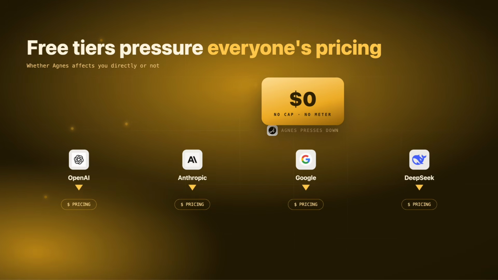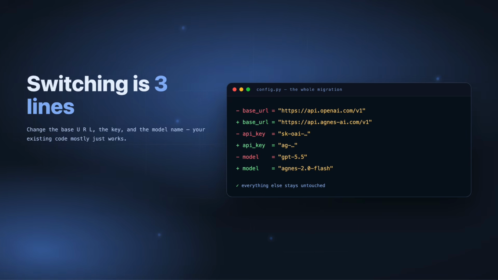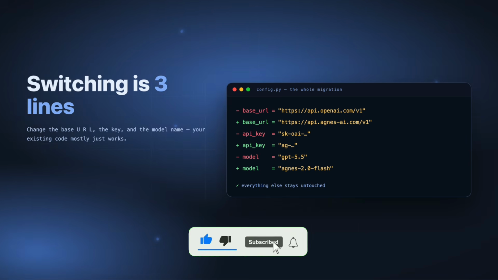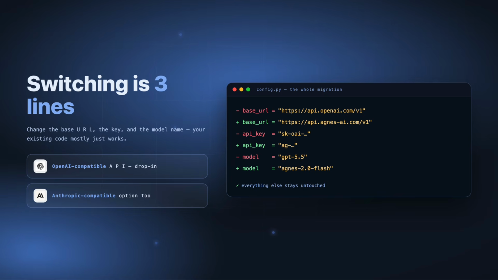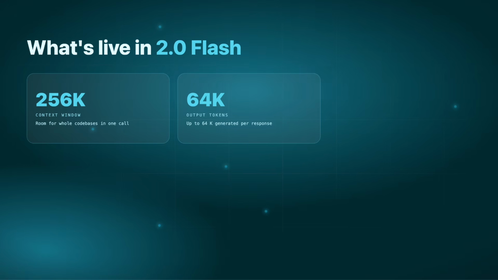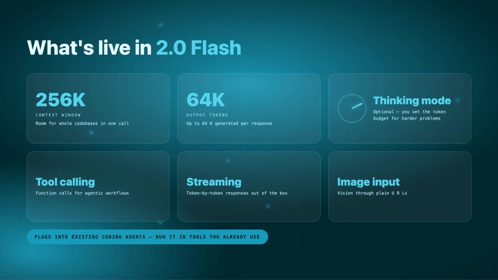For the technical folks, a few useful details on what's live today. The API is OpenAI compatible, so switching means changing the base URL, the key, and the model name, and your existing code mostly just works. There's an Anthropic compatible option too. The 2.0 Flash model has a 256K context window with up to 64K output tokens, an optional thinking mode where you set a token budget for harder problems, tool calling, streaming, and image input through URLs. It also plugs into existing coding agents, so you can run it inside tools you already use.